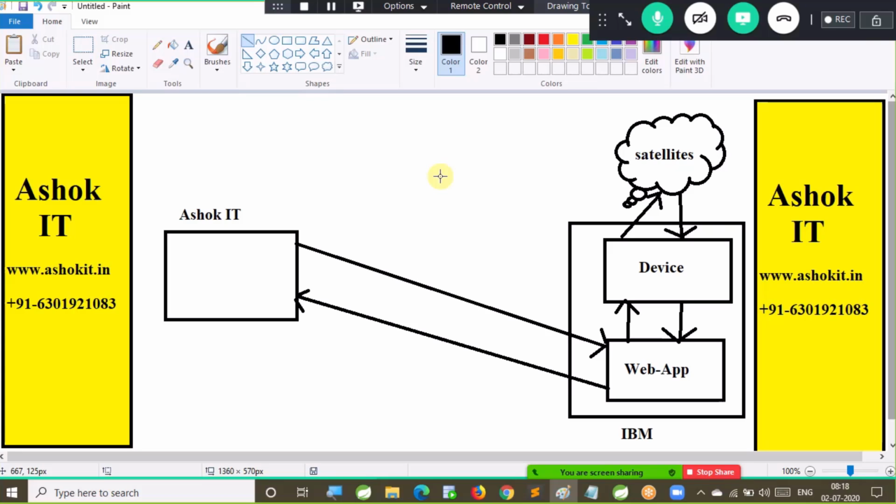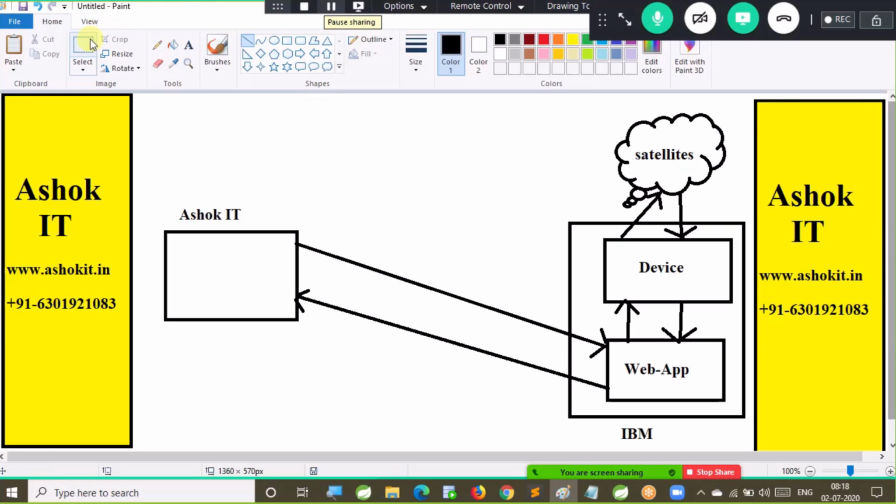So are you able to understand? In web services, two applications will be involved. One application will play the role of the provider, one application will play the role of the consumer. A provider application is one which is providing services to others. A consumer application is one which is accessing services from others. So in web services, two parties will be available: one is called a provider, another one is called a consumer.